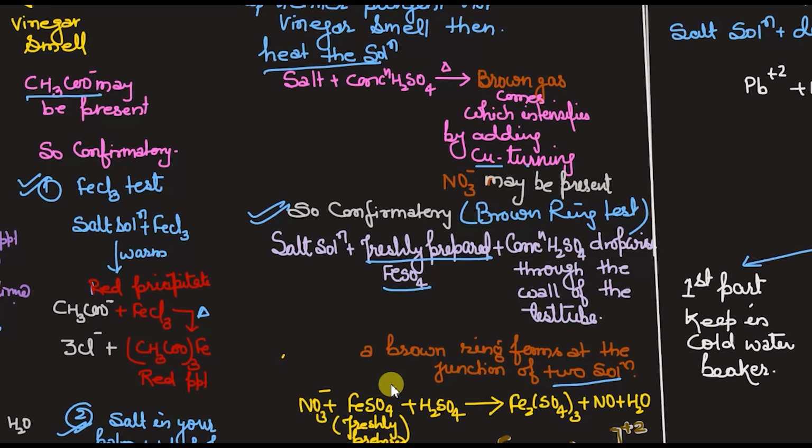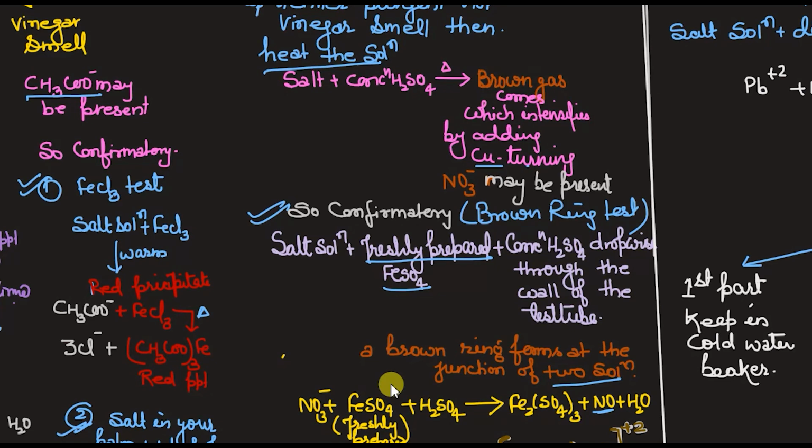Now a question, let me complete this and then I will tell you the question asked from this. So this NO3 minus, with FeSO4, where I have used the freshly prepared FeSO4, then H2SO4, I will first get this Fe2(SO4)3. In this we can see that the Fe is oxidized and this nitrate will be reduced to give NO. Yes, and then water will form.